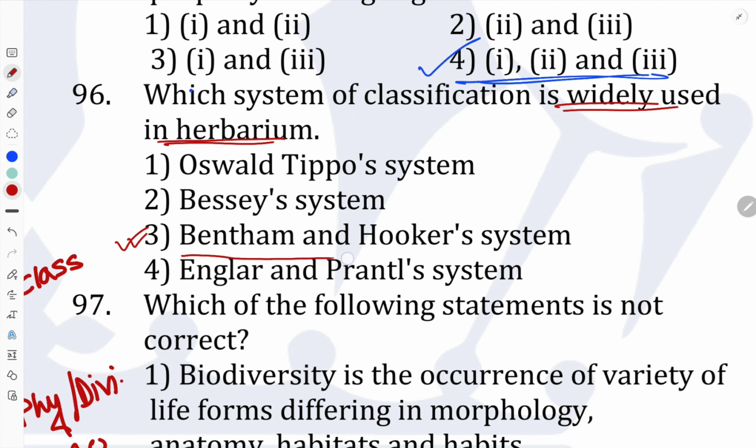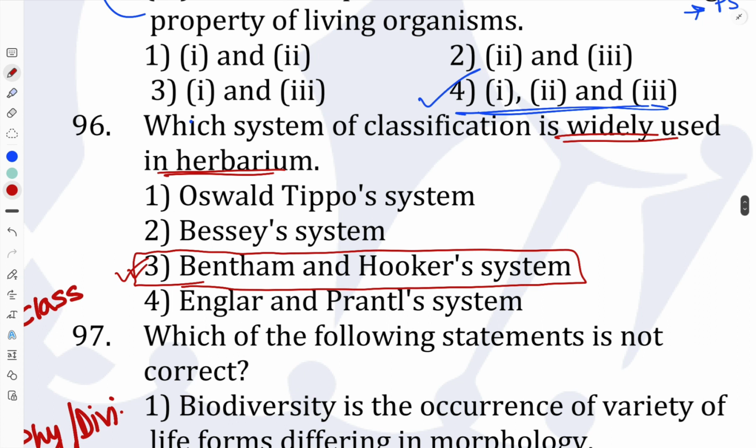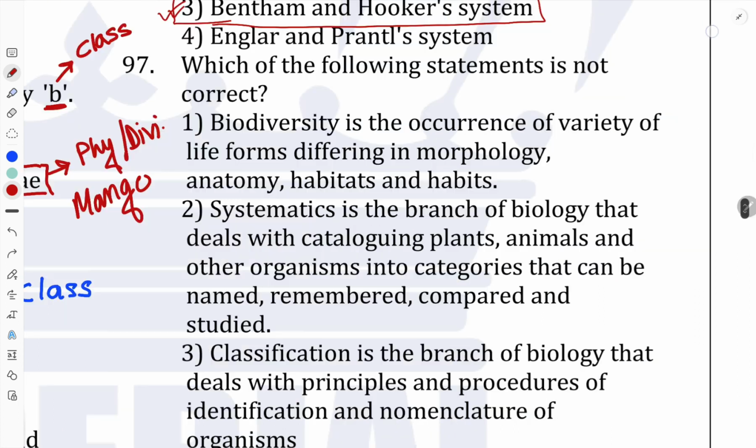Directly it is not given that the Bentham-Hooker system is used in the herbarium, but just know this one, as the concept is from outside the NCERT. Need not be worried about that. So for question number 96, option number 3 is correct.